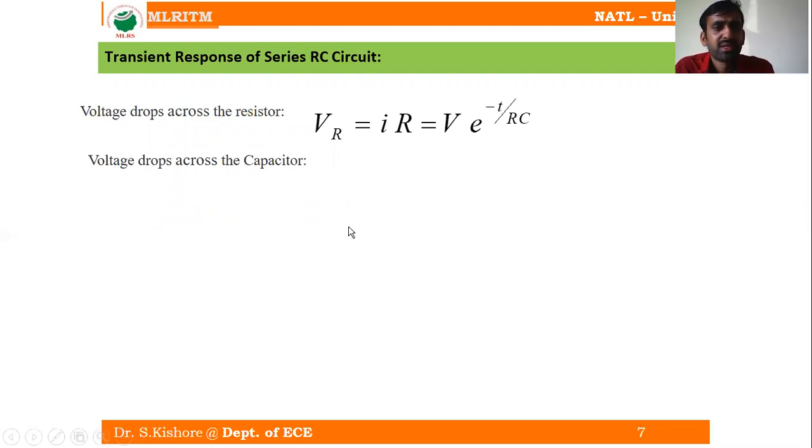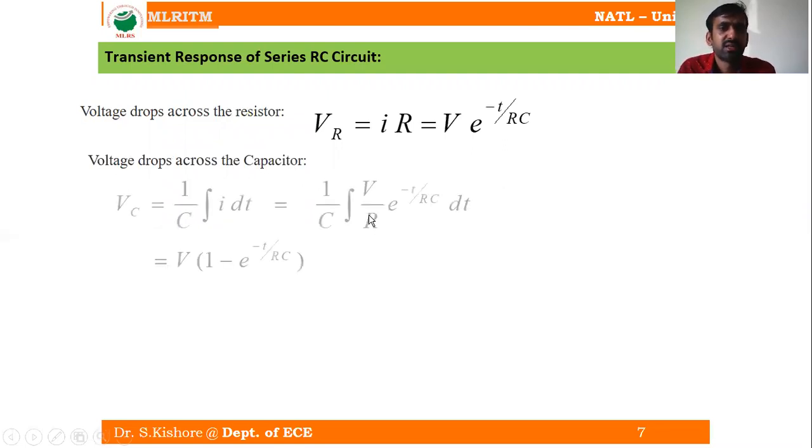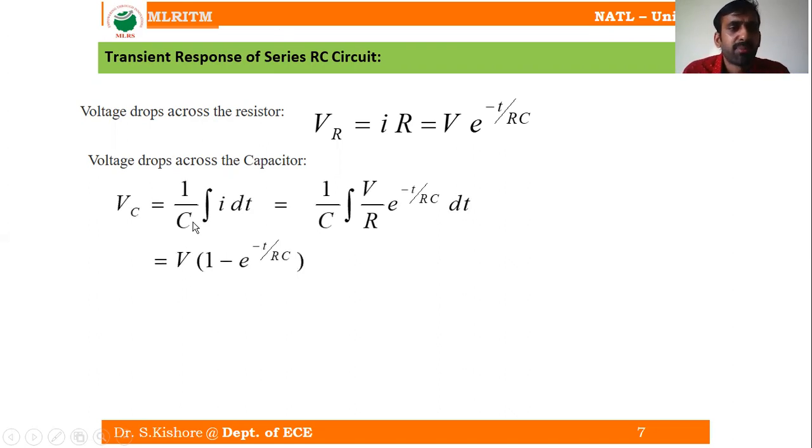Voltage across the capacitor. What is the voltage across the capacitor? You can see VC is equal to 1 by C integral of I dt. This is the general formula. So we know the value of I. What is the value of I? I is nothing but V by R into e power minus t by RC. This is equation number 3 which we have derived.